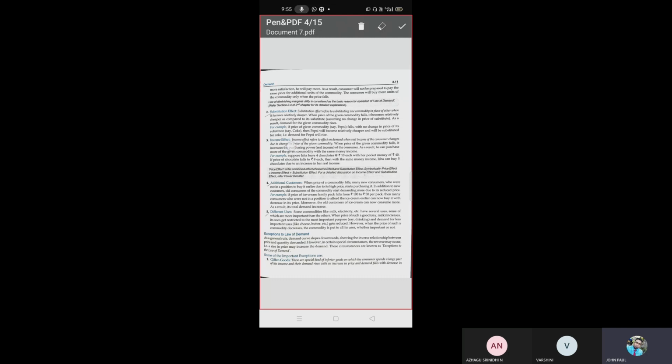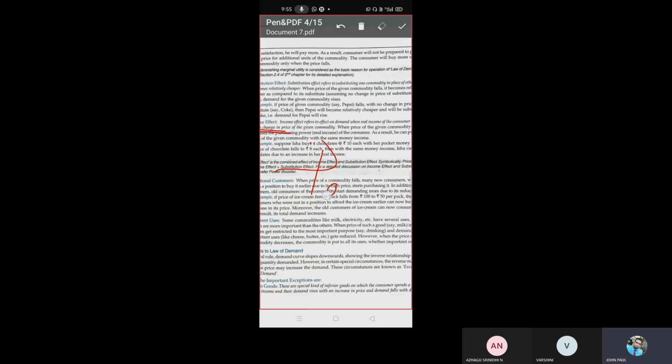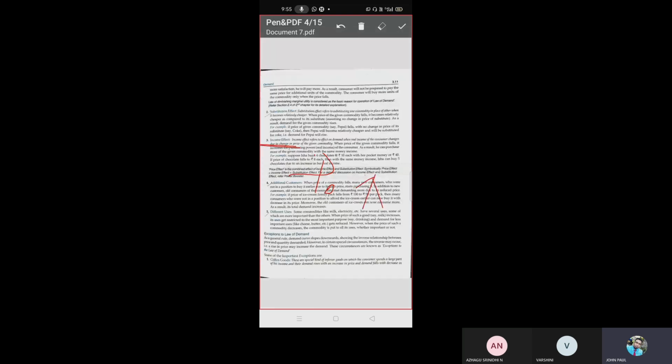And third reason is what? Income. So when you get more pocket money, what will you people do? Will buy more chocolates, right? Yes, sir. So when your parents give very less pocket money, you will not buy maximum chocolate. So income also plays a major role.